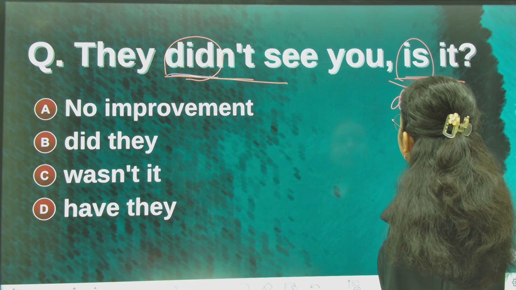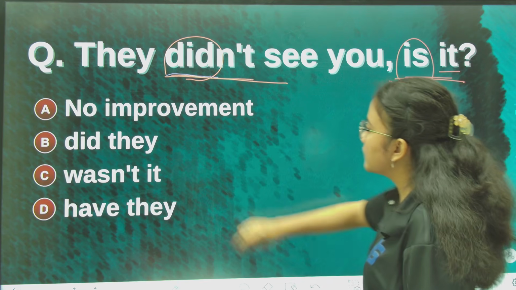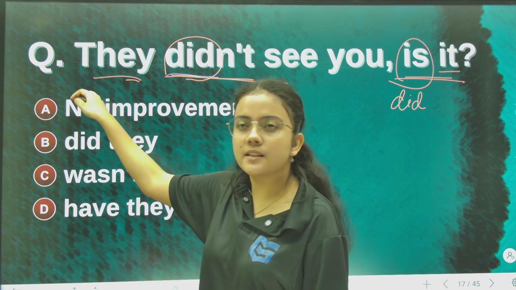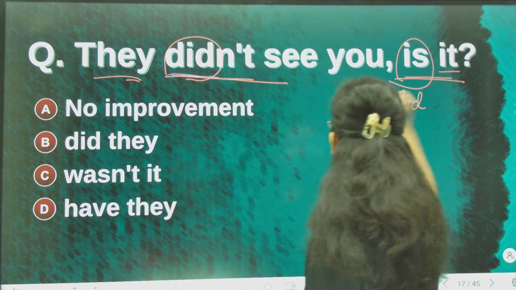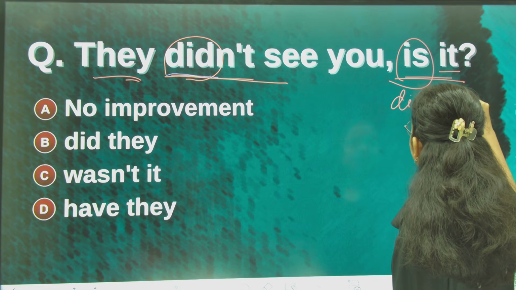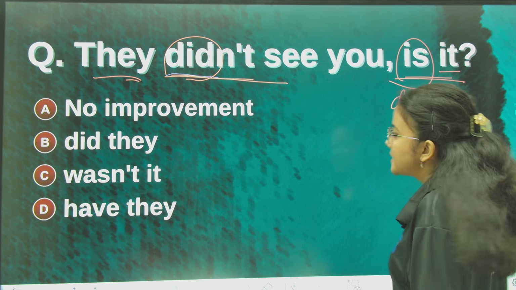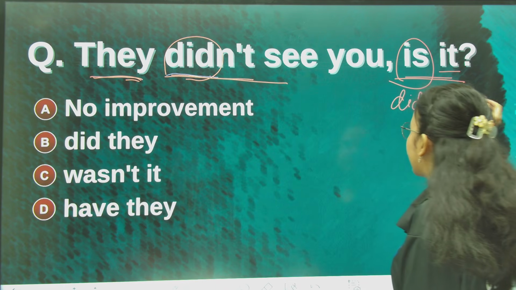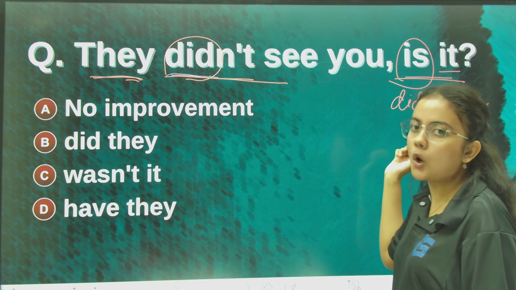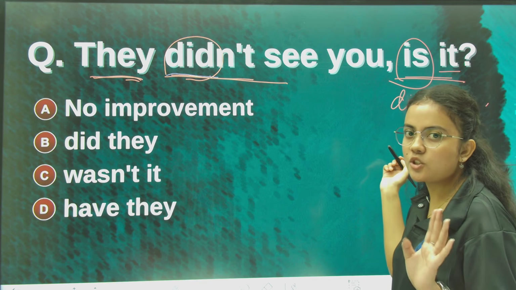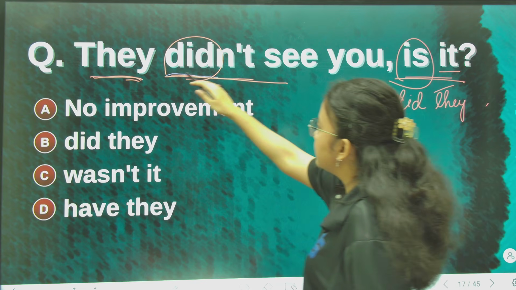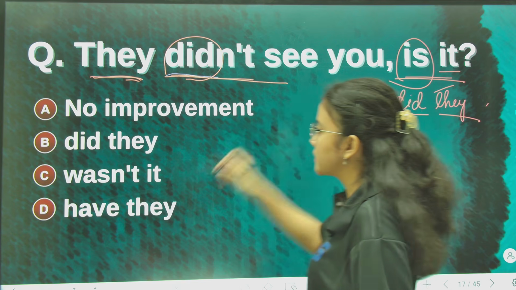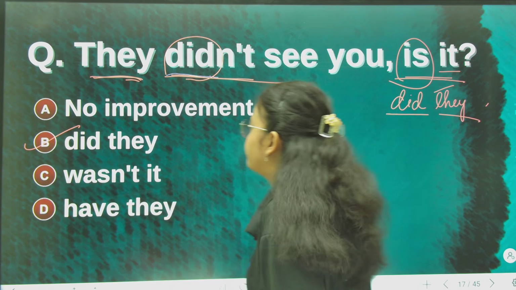Did. Now see, it is written here, but the subject is not it. Here the subject is they, right? So writing it is also wrong. It should be did they. Since the sentence has a subject, we write the subject in the question tag, after the auxiliary verb. Nothing changes, so the positive form of didn't is did, and the subject is they. So the correct answer is did they.